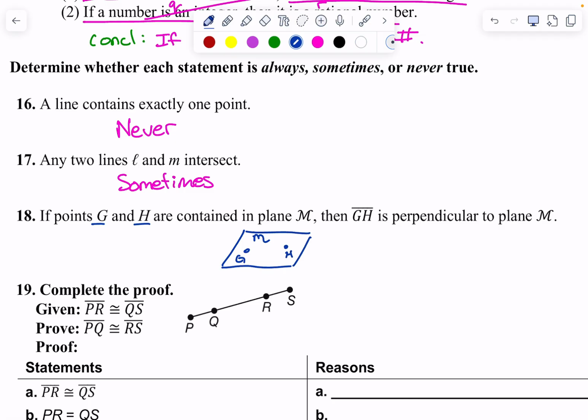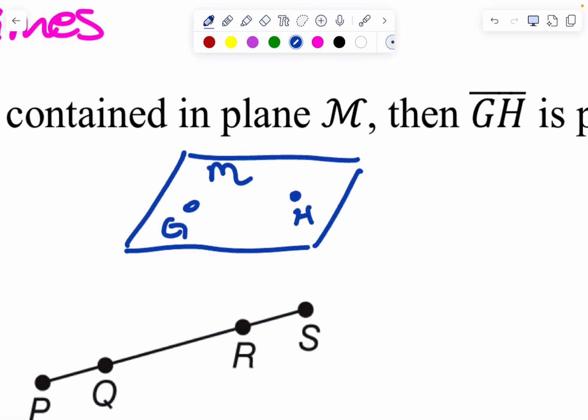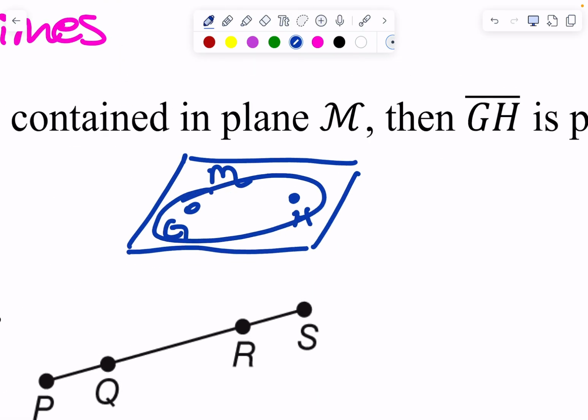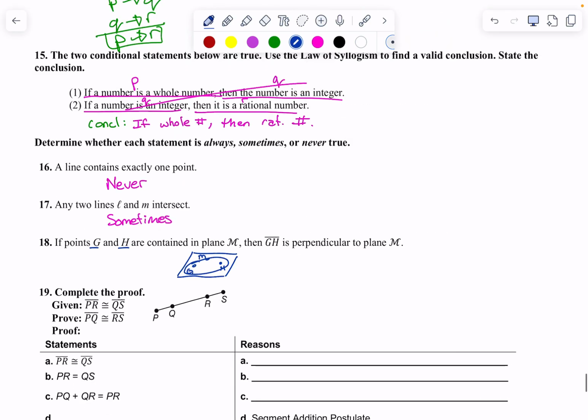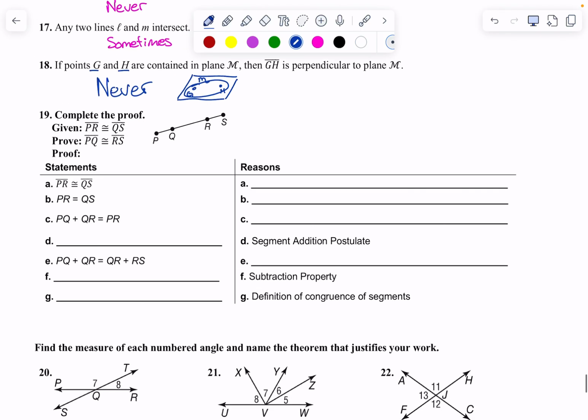If G and H are contained in plane M. Always. Never. Isn't that perpendicular? No, if G and H live on plane M, that means they're flat on plane M. There's no way they can now be on a line that's perpendicular to this plane. Does that make sense? So never. If they're on that flat surface, there's no way they can be at a perpendicular line. Okay? All right, here we go.